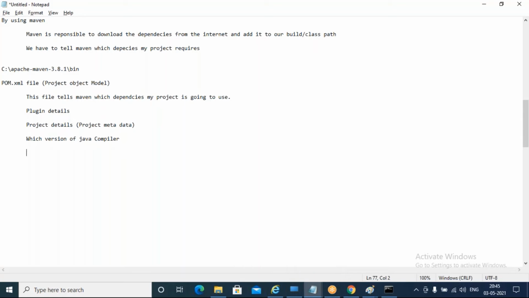I need to use while compiling. Maven is going to compile our class folders, right? Source dot Java files. So which particular version of Java I need to use, we can mention that there. So basically, your pom.xml will have three things.